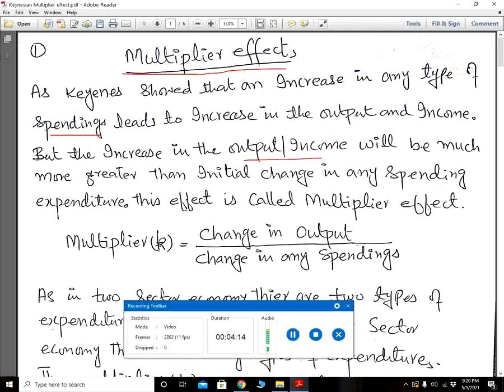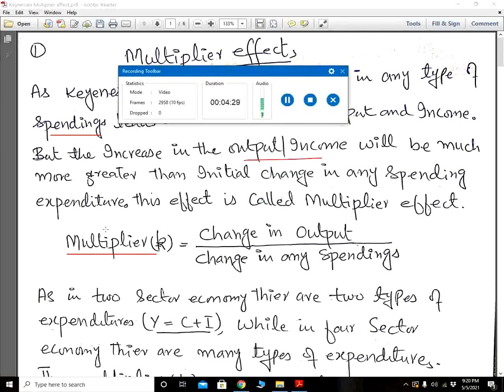This effect is termed the multiplier effect, and the formula for the multiplier is equal to change in output divided by change in spending expenditures. It means that a 1 rupee change in the spending expenditure will increase the national income and employment by how many rupees? That is shown by the multiplier effect.